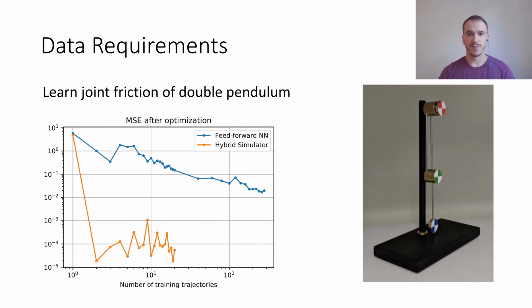Due to the high inductive bias of physical equations of motion, our approach of hybrid simulation shows significant improvements in accuracy and data efficiency compared to other deep learning approaches. Here, we show that hybrid simulation techniques can learn accurate dynamics predictions on a reserved test set given very few sample trajectories. A more common deep learning technique, here a feed-forward network, requires many more varied trajectories to generalize to correct behavior on the reserved test set.